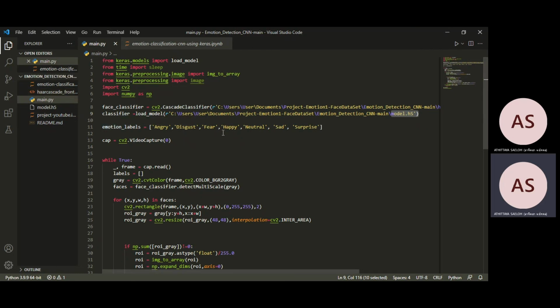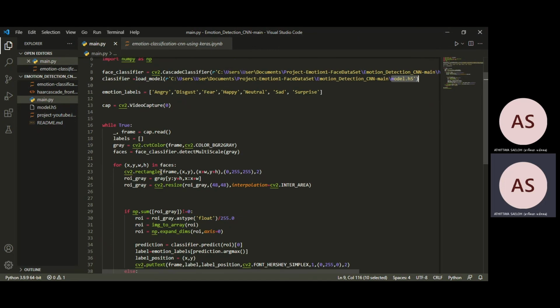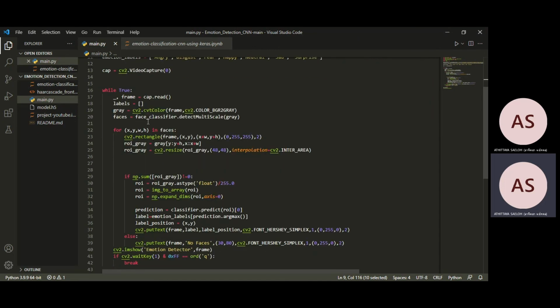And next is the label, which has 7 classes. In this code you also have to write it to open the video pop-up, and then set the picture into gray color, and the face classifier detects multiple scales on the gray image, right?